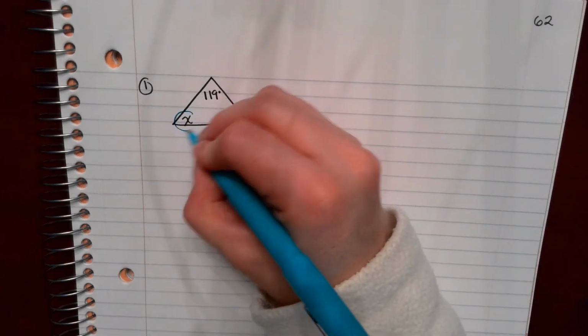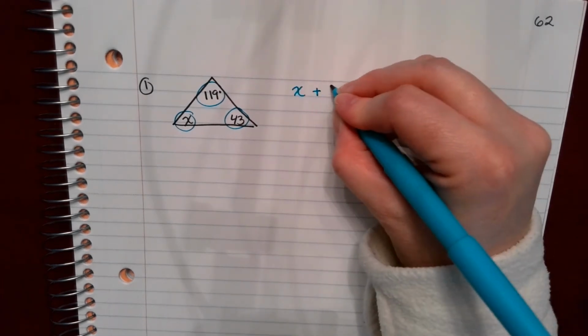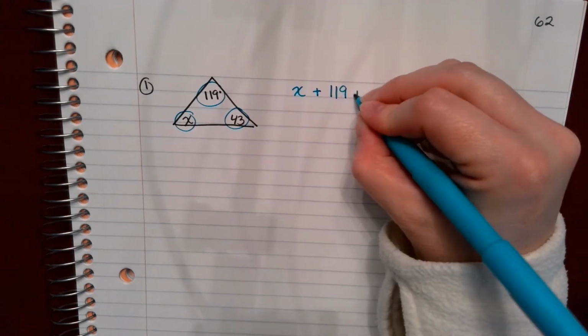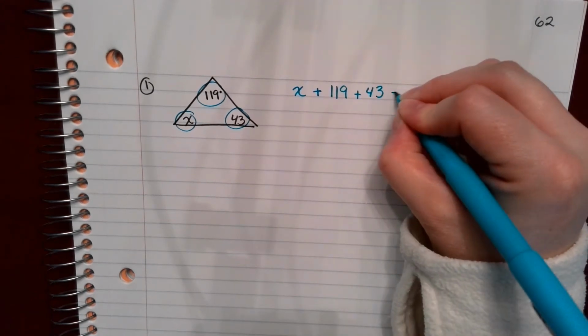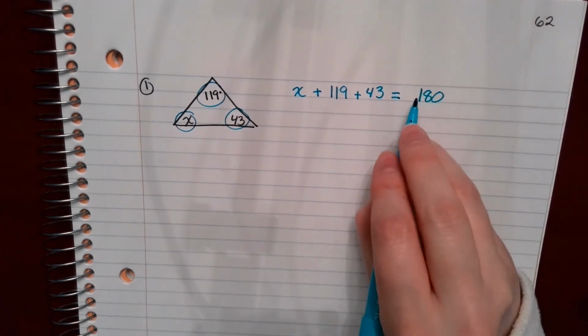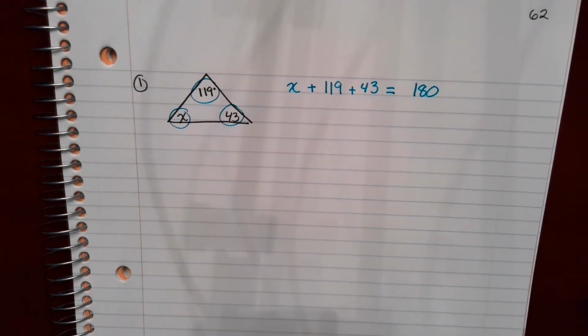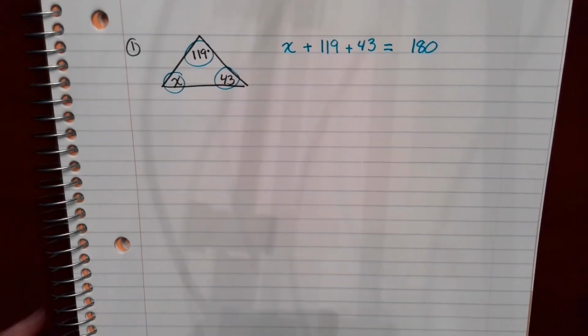So again, the Triangle Sum Theorem states that I'm going to take all three of these angles and add them together. So I'm going to take x, and I'm going to add 119, and I'm going to add 43, and that's going to be set equal to 180. It's always going to be set equal to 180. All triangles are 180 degrees total.